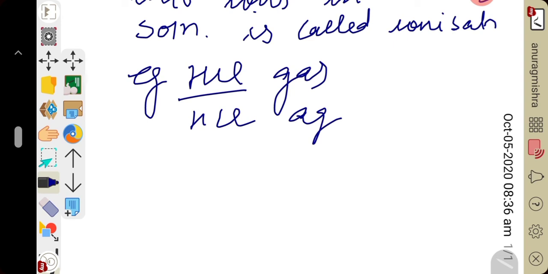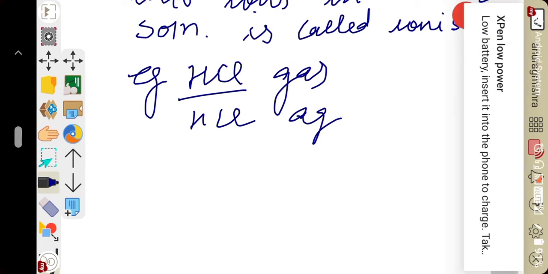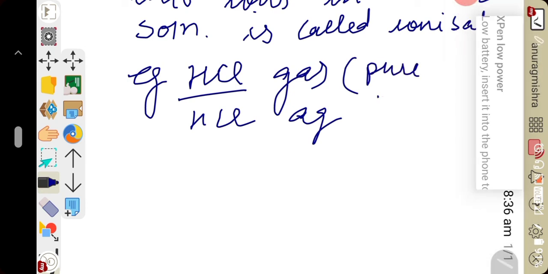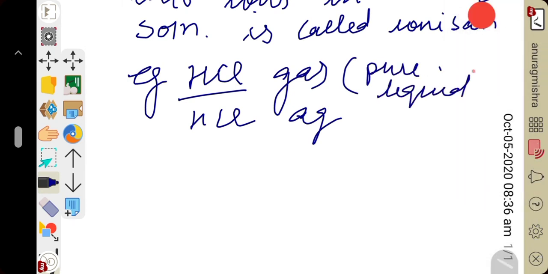Always remember, in the gaseous state or in the pure liquid state, HCl is unionized. Hydrogen chloride in the gaseous state or in pure liquid state, meaning compressed HCl gas, does not conduct electric current because it does not ionize. When they do not ionize, how can they conduct electric current?